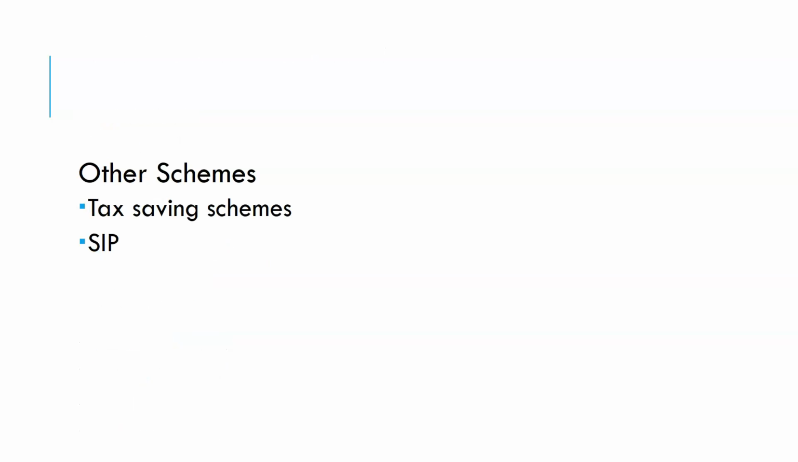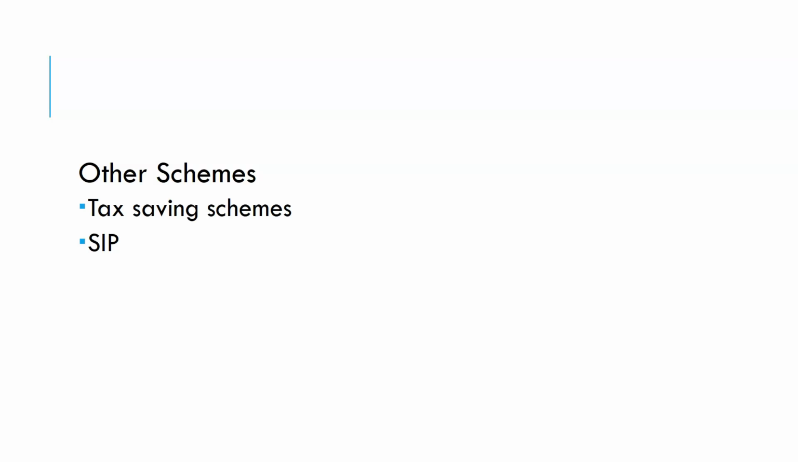Other schemes, for example tax saving schemes like the ELSS, the equity linked savings scheme. The objective of this scheme is providing a tax benefit to investors. So investors make investments under the scheme to get a tax exemption.